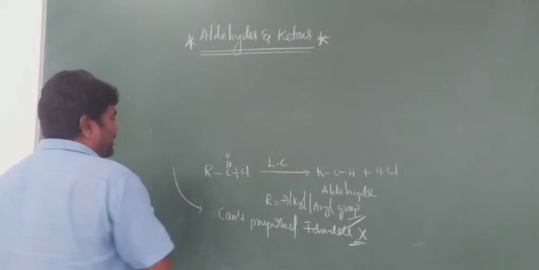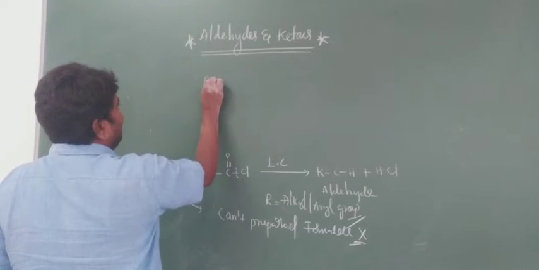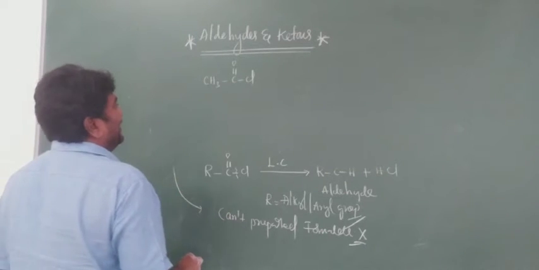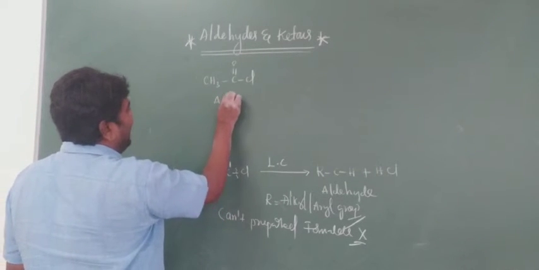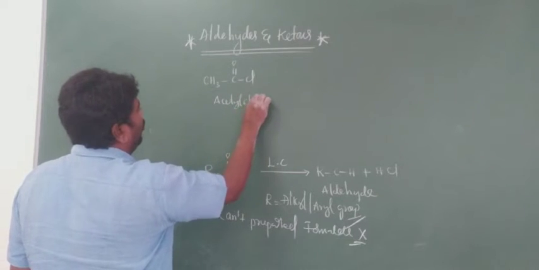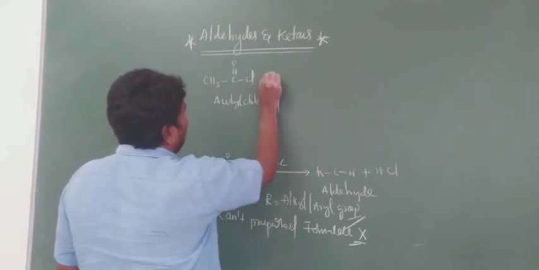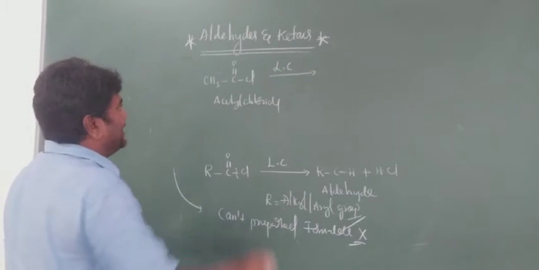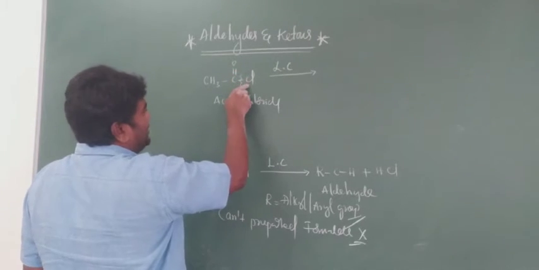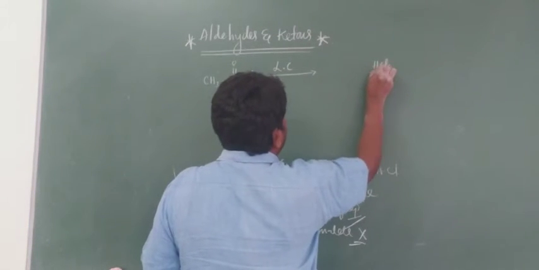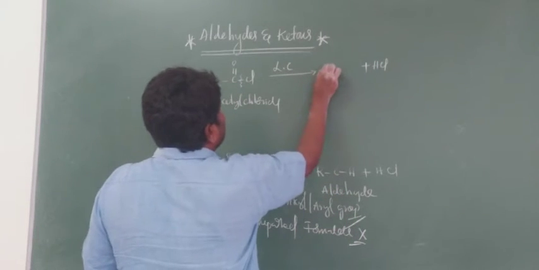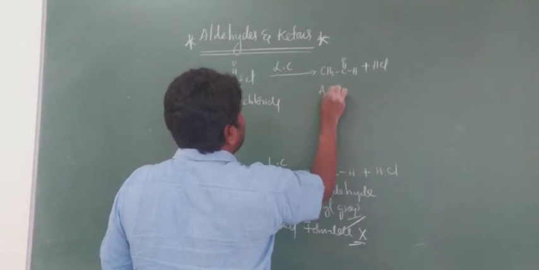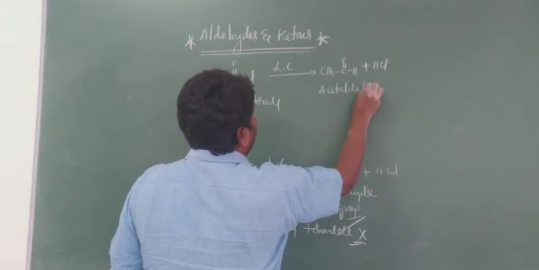First one, CH3 C double bond O Cl, acetyl chloride, which is very important, in presence of LC, Lindlar's catalyst. Here bond breaking occurs, one hydrogen and Cl combine to form HCl, plus CH3 C double bond O H. This is acetaldehyde.